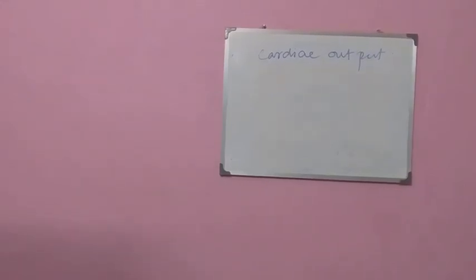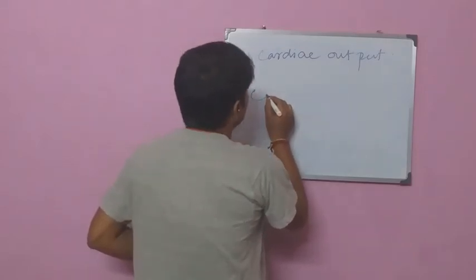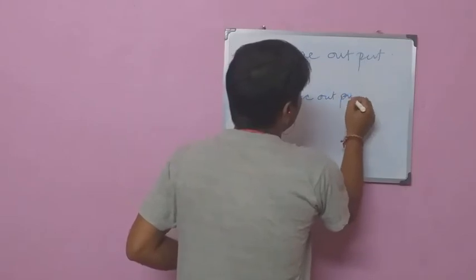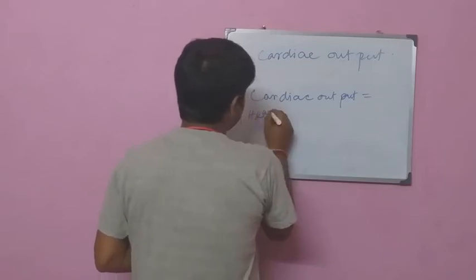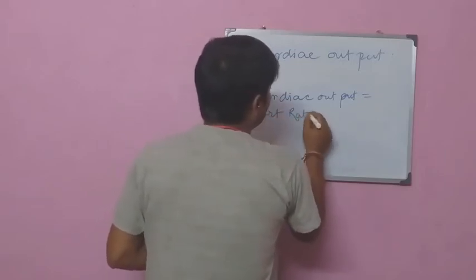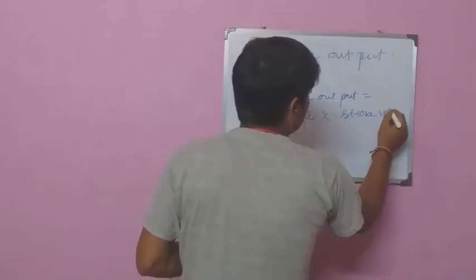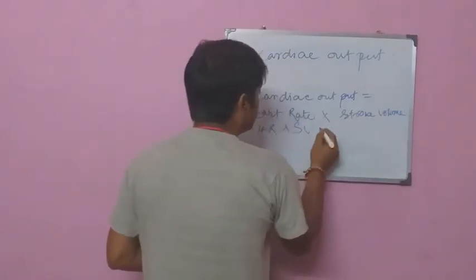Cardiac output equals heart rate multiplied by stroke volume, that is, HR multiplied by SV.